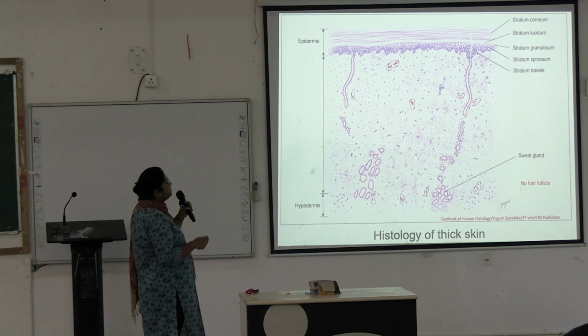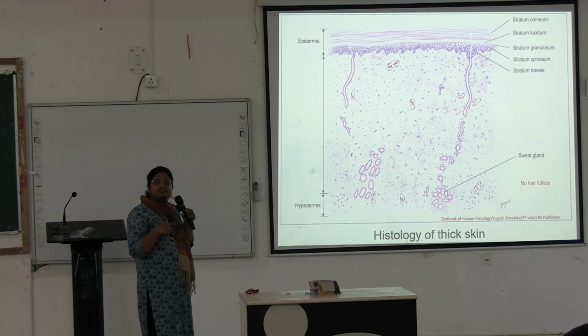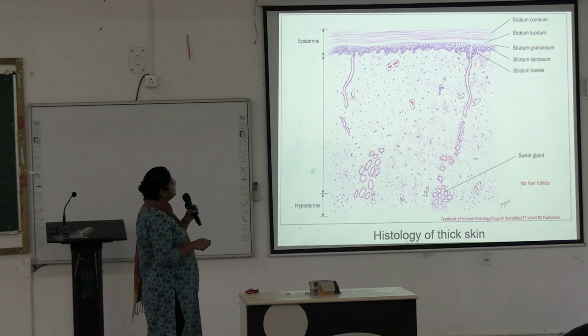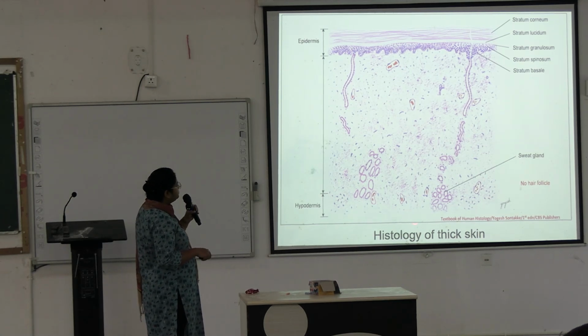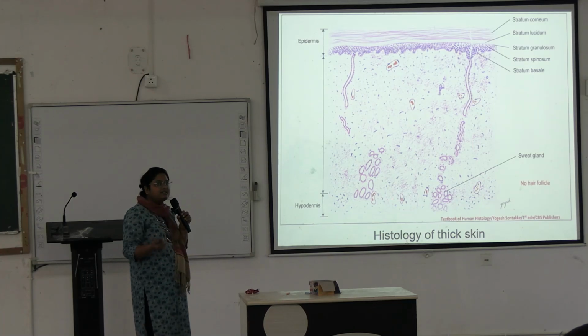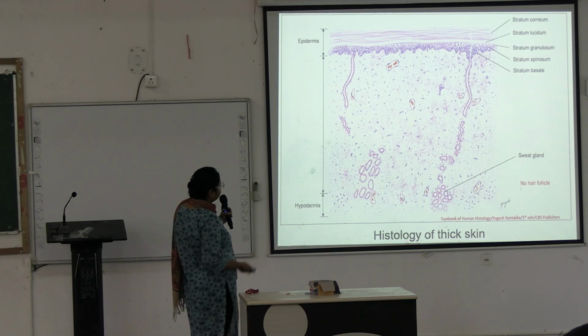See here, there is no hair follicle. That is the main difference. No hair follicle, and of the other appendages only sweat glands are present. Sebaceous glands are also not present that much. And in the hypodermis, there will be connective tissue and some adipose tissue, sections of blood vessels, and collagen fiber bundles that will be present. Next.